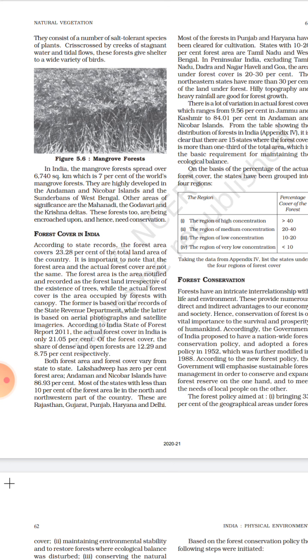For low, we have given the example of Tamil Nadu and West Bengal. High is mostly the northeastern states, that is Tripura, Meghalaya, Manipur, and in very low, Punjab, Haryana, these northern plain states are included in this list. So next is forest conservation.